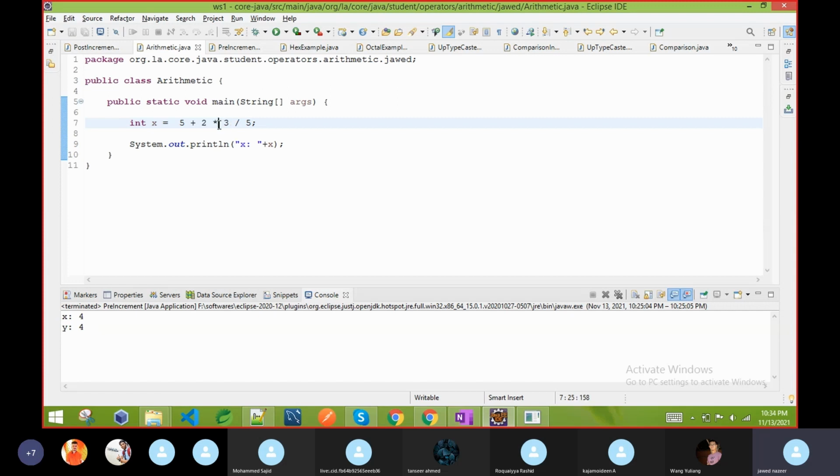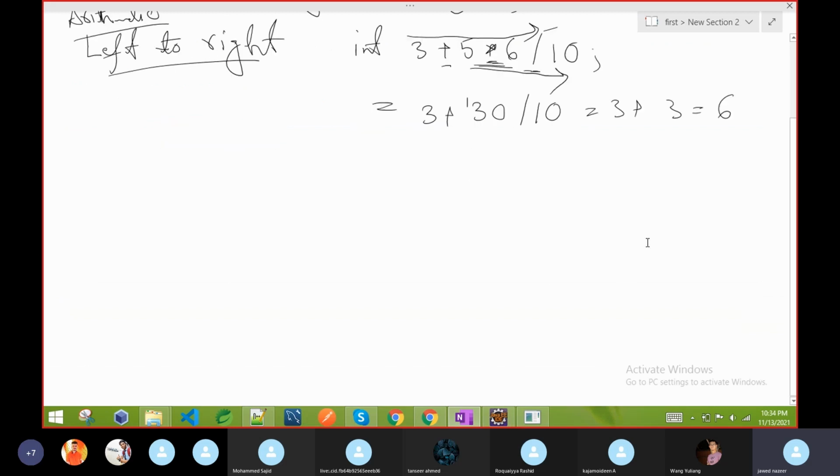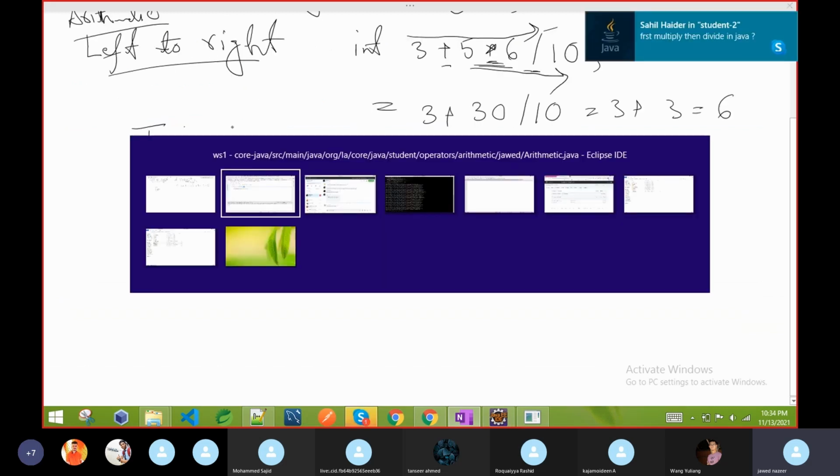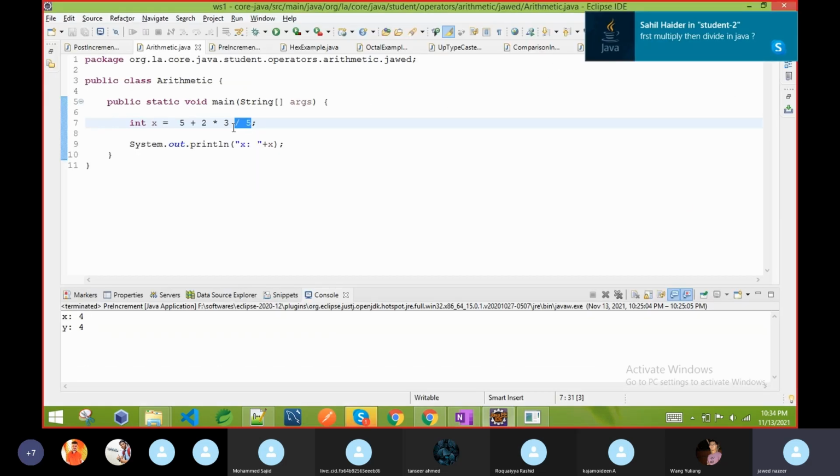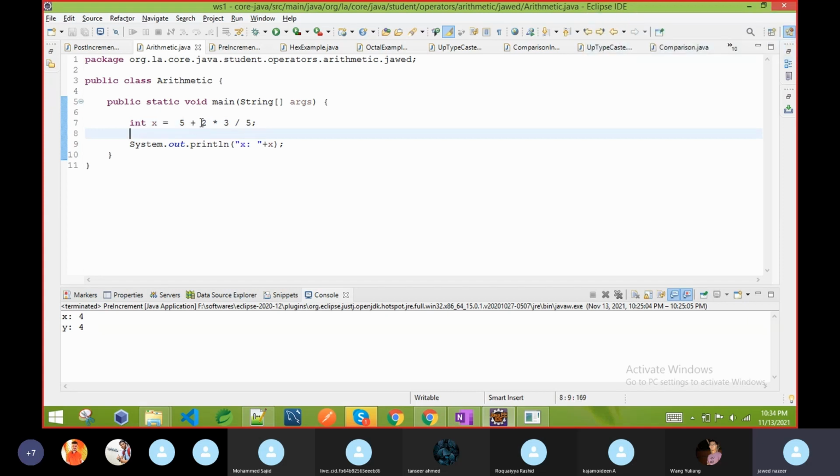So it will give you 6. 6 divided by 5, this concept I skip. So we will discuss it now. First multiply and divide. Sahil, it always does the left side first, then the right side.